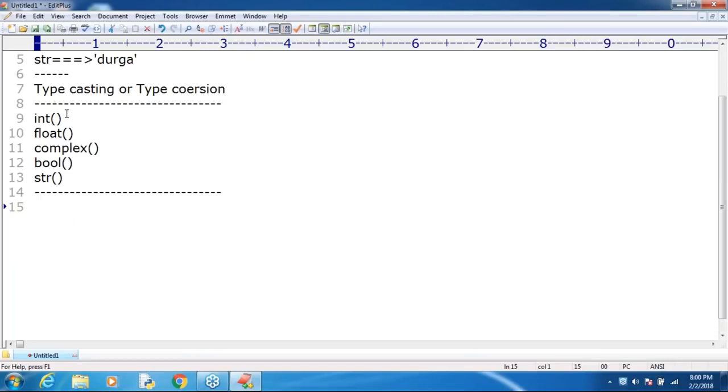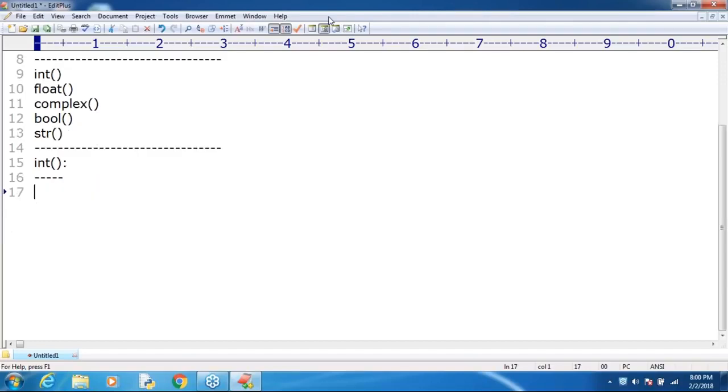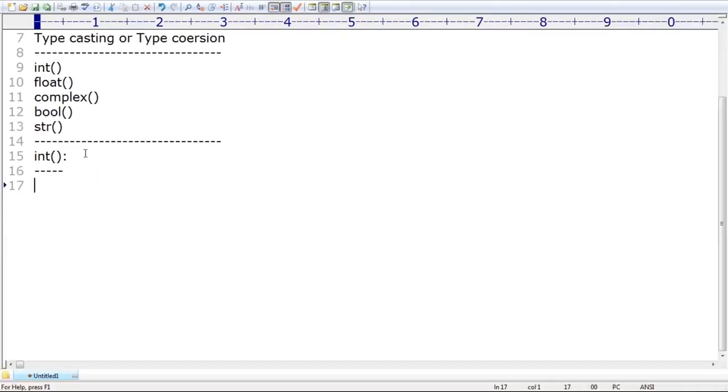I already covered the int function. We can use the int function to convert any other type value to int. Best example: I want to convert the float value 10.123 to int. Then automatically, what is the value we are going to get? 10.